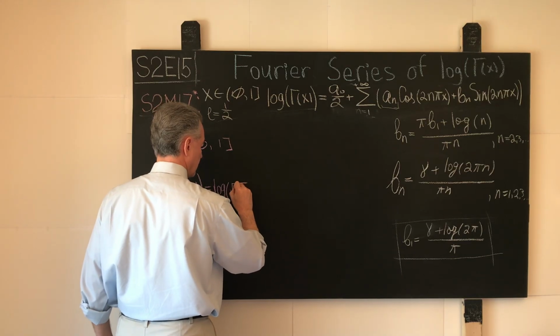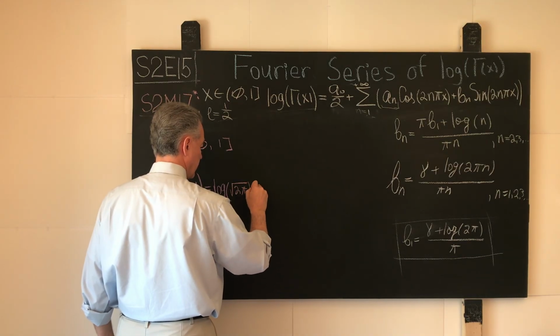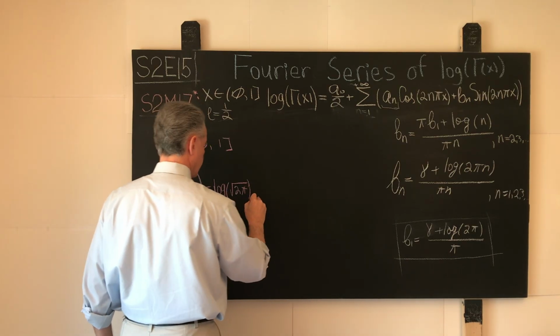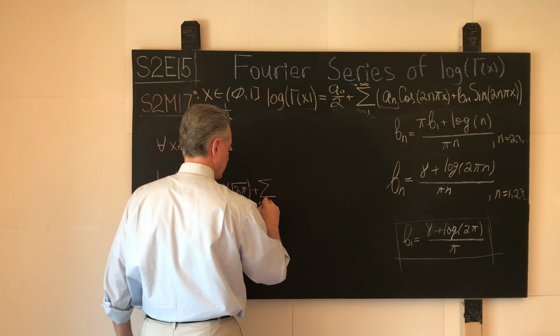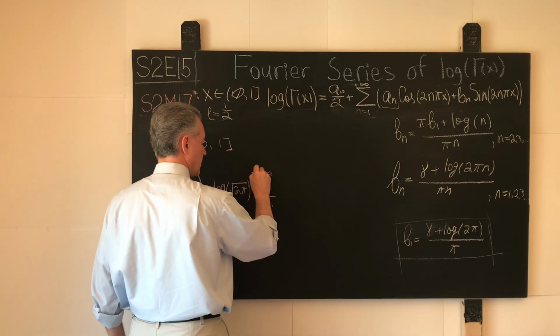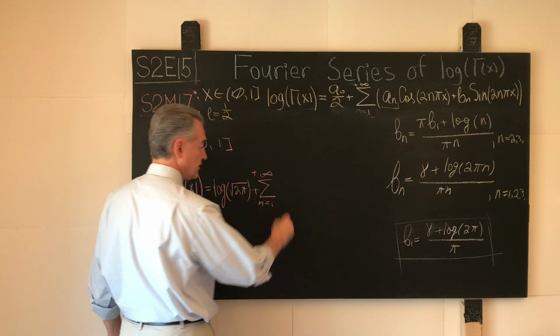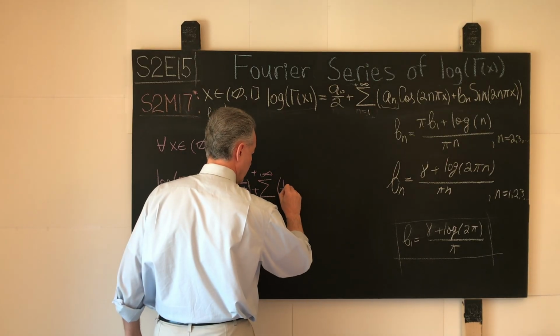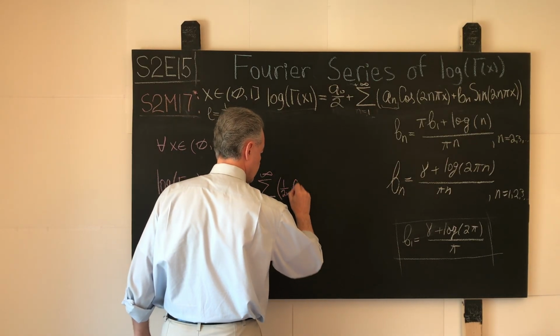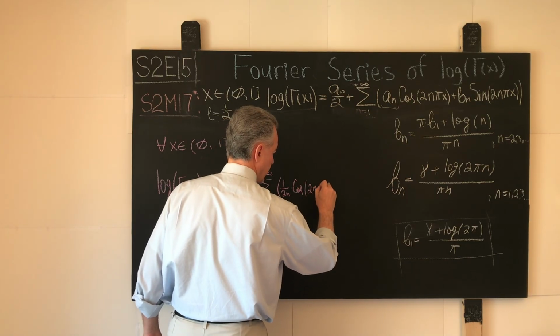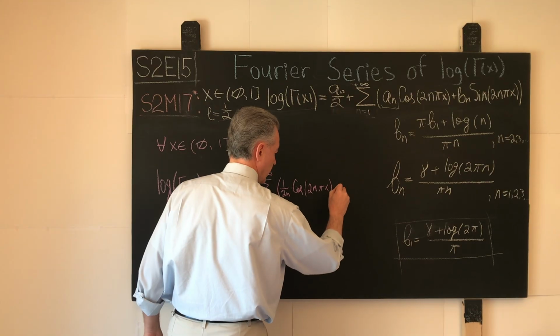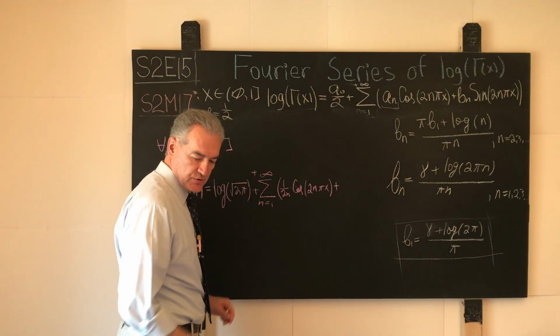Logarithm of square root of 2 pi, we remember that much from the previous episodes, plus the sum that runs from 1 to positive infinity, 1 over 2n times cosine of 2n pi x plus, we remember this.